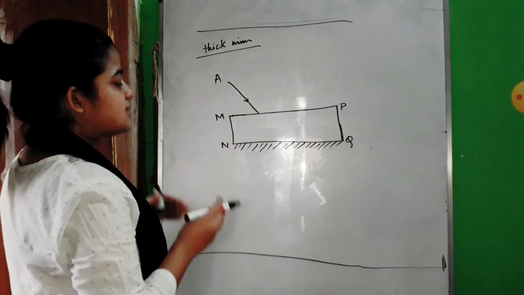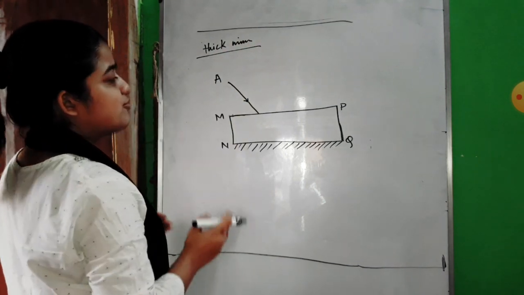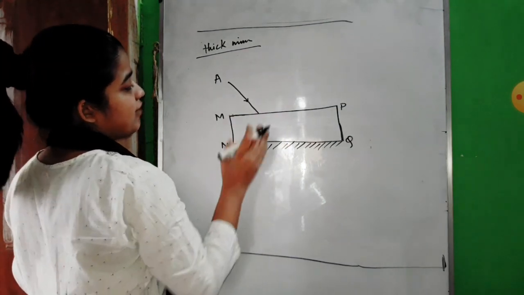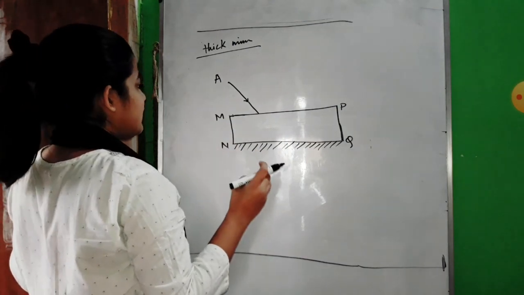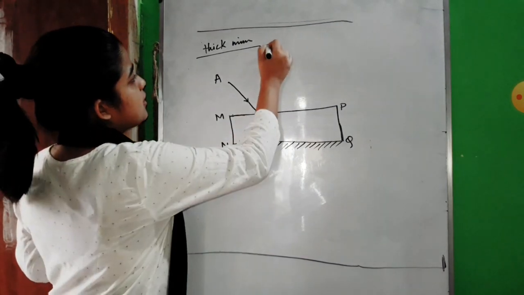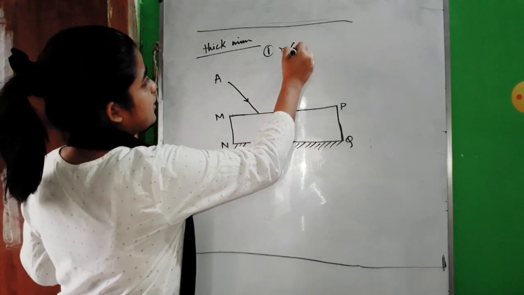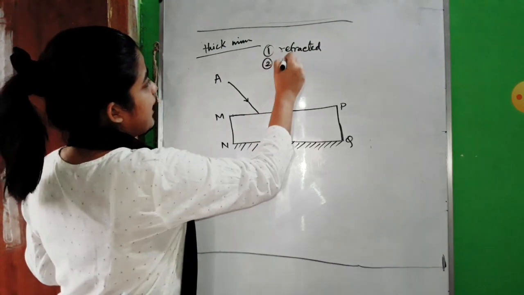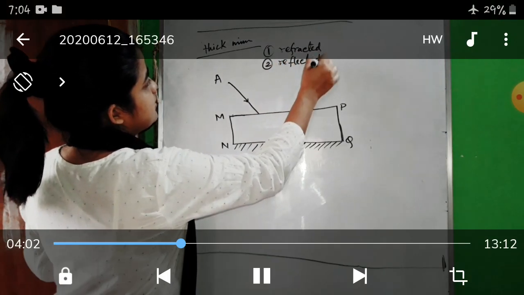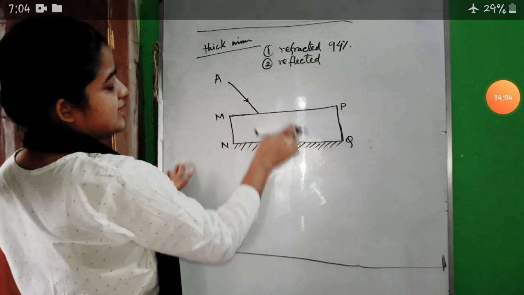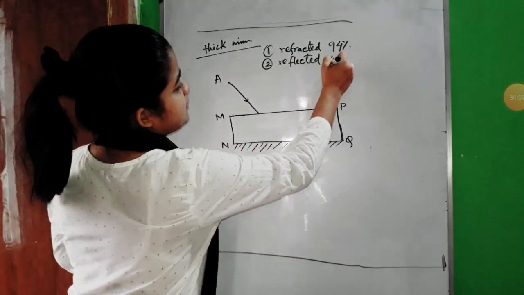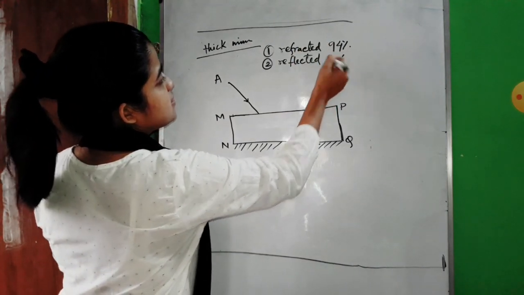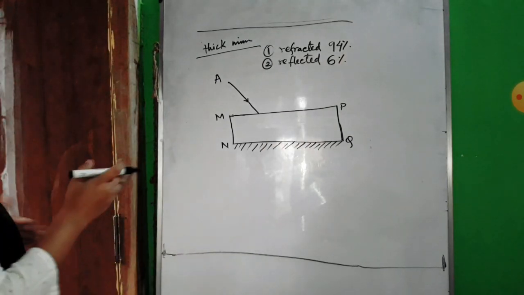Right. But then some of these light rays will get refracted and some of the light rays will get reflected. Okay. So mainly, 2 cases happen here. Some of the light will get refracted inside the thick mirror. But some of it, like 6% or something, or maybe 4%, gets reflected. Okay.